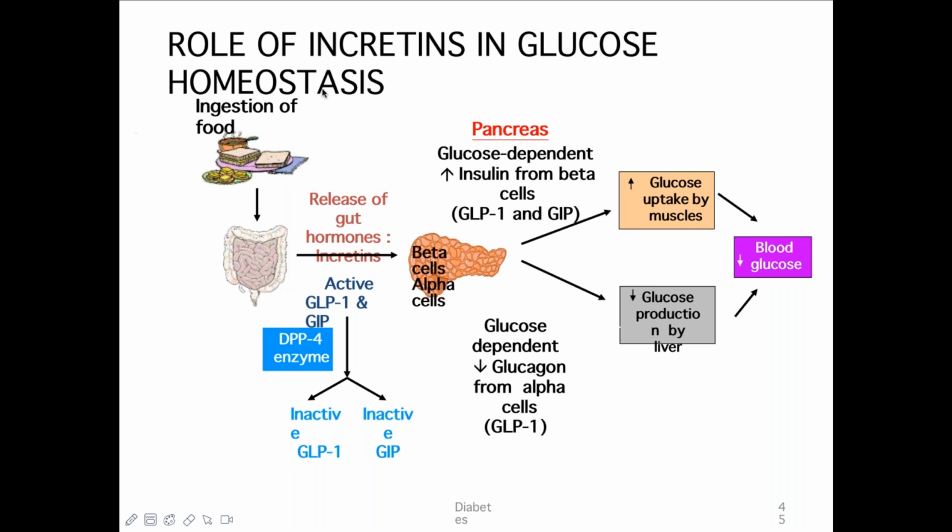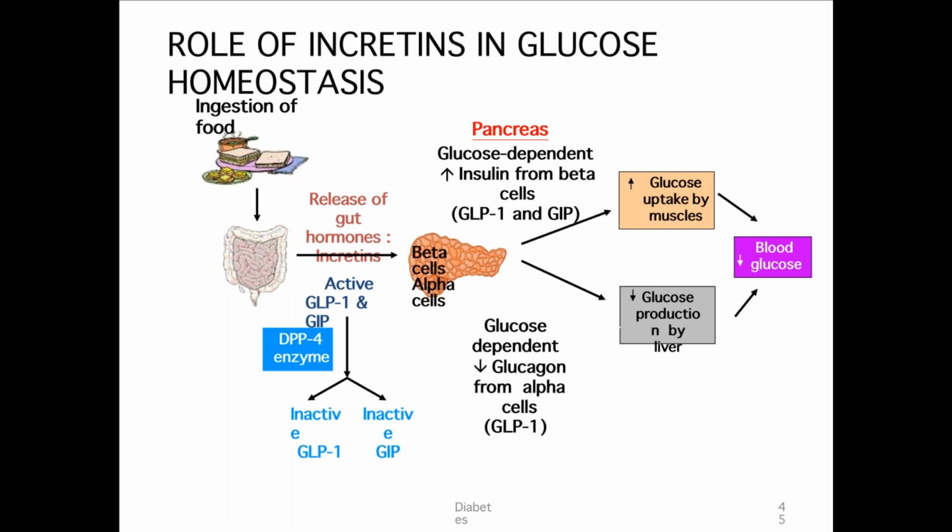This is how it acts. These are secreted in response to glucose. These are secreted only when the glucose level increases above the fasting blood glucose. In the previous picture, like last time, I taught you how insulin is produced in the islet cells. I told you there's one place where incretins come and act. Those are GLP-1 and GIP.